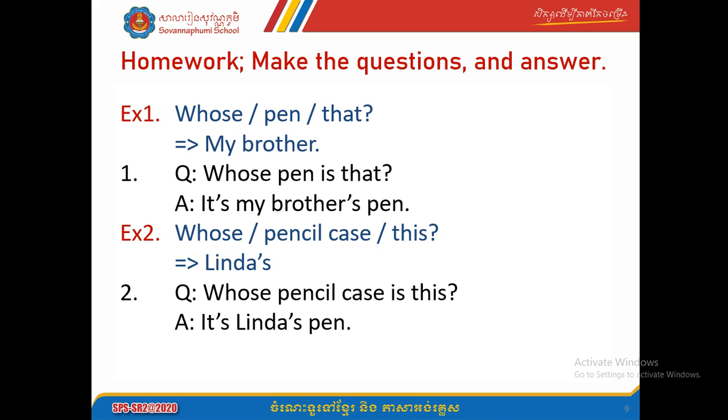Okay, that's it for our lesson today, everyone. I hope you learned something from it. So here is the homework for you to practice at home. So for homework, what you're gonna do is make the questions and answers. Okay, make the question and answer.